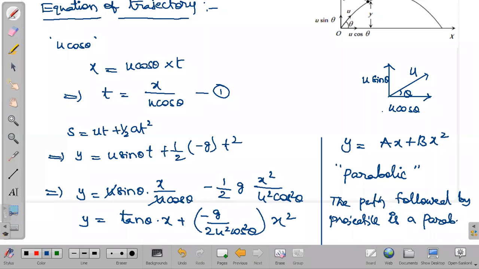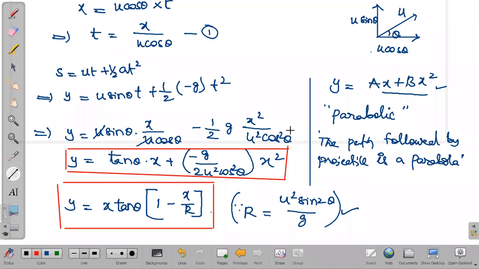Because we got an expression y equals ax plus bx square. This equation is a parabolic equation. So as we are getting a parabolic equation, that is the reason the path followed by the projectile we are calling a parabola, right? So this is about the trajectory, the equation of a trajectory. This equation is resembling a parabolic path. That's why we are calling the path followed by the projectile parabolic.